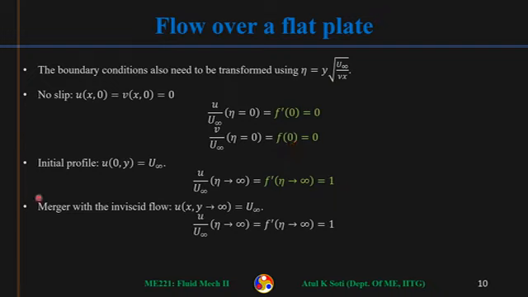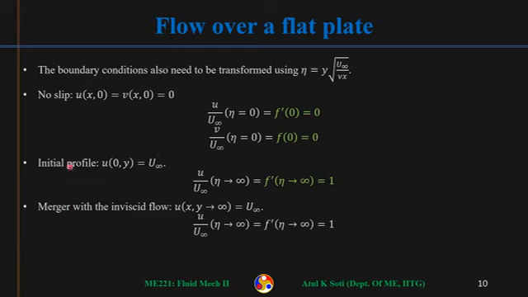Then we had the merger with the inviscid flow, the far field boundary condition. You can say that u very far from the plate, that is when y tends to infinity, or you should say when y tends to delta, when you approach the boundary layer thickness, should be equal to u infinity. So you see that u by u infinity will be 1, and when y tends to infinity, again eta tends to infinity.